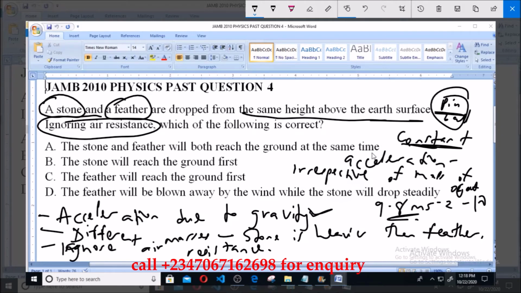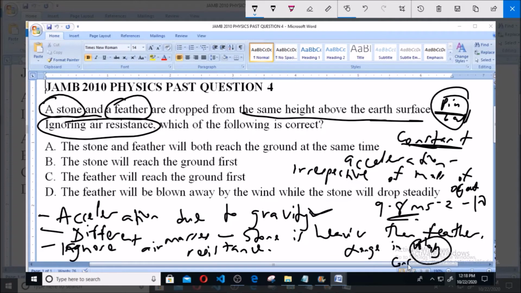Now if the acceleration is constant, that means the change in velocity will be constant, because acceleration is a measure of the rate of change of velocity with time. So if they are falling at the same velocity, or as many will call it, the same speed, that means they will reach the ground at the same time, in an ideal environment.